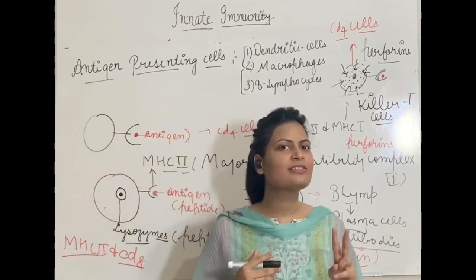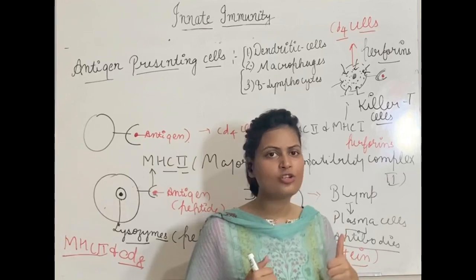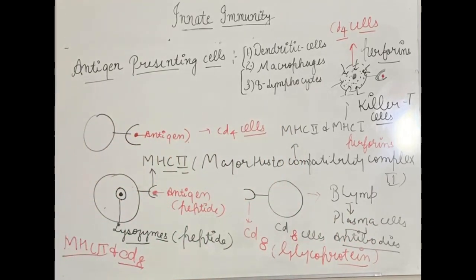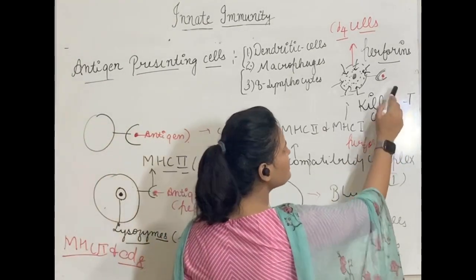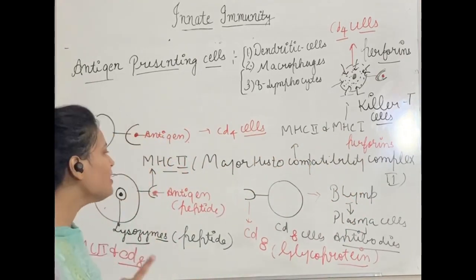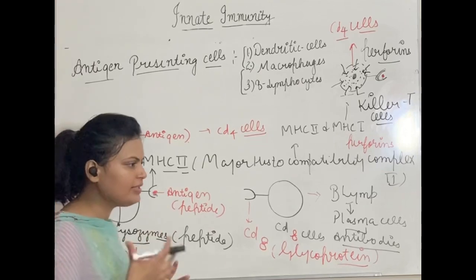So your 2 things are covered. Major histocompatibility complex, which is very important, is covered, and APCs are also covered. So next we will talk about, and one thing, yeah, I told you that these killer T cells are called CD4 cells and they are also called cytotoxic cells. And one thing more, I told you these showcase the peptide component of antigen.